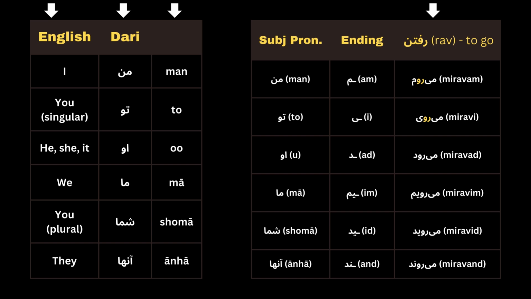For the subject pronoun man, we have the ending am, like mi ravam, to i, او می رود ad, ما می رویم im, شما می روید id, آنها می روند and. So you should memorize them so you can use them in more and more sentences correctly.